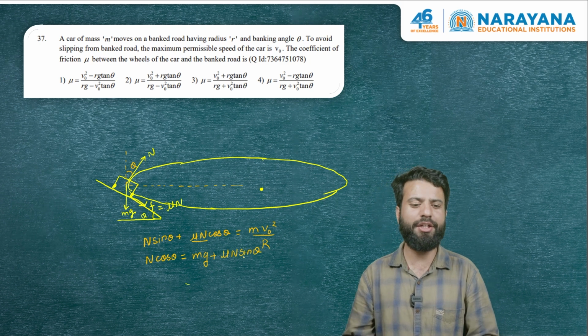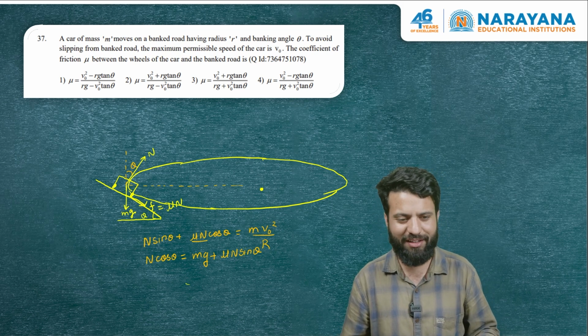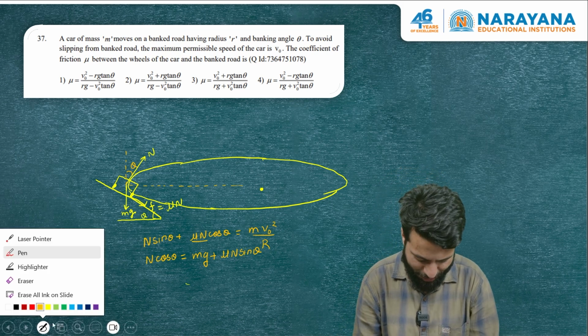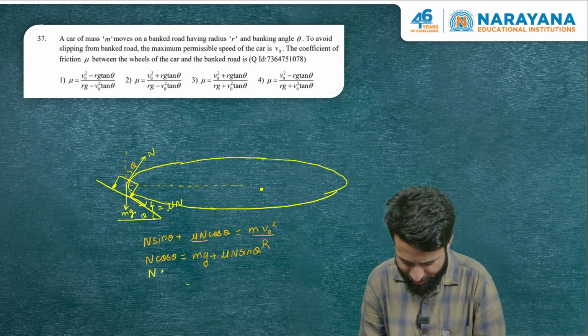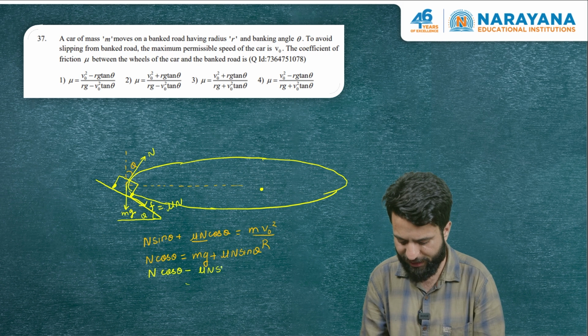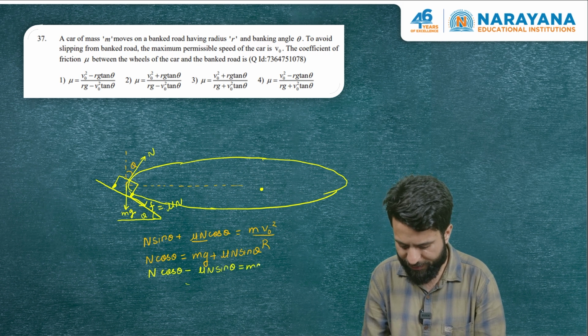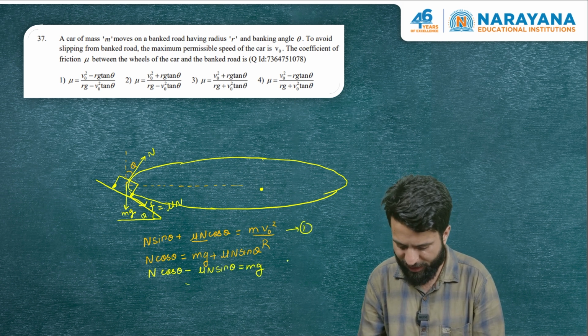So if we divide the two equations, we will be able to eliminate n, and we should have the answer of this question. So let me do the calculation. I'm going to write this equation like this: n cos theta minus mu n sin theta is equivalent to mg. Now let us divide equation 1 and equation 2.